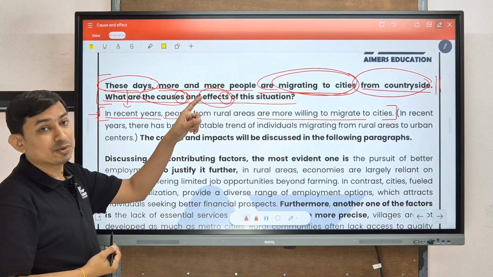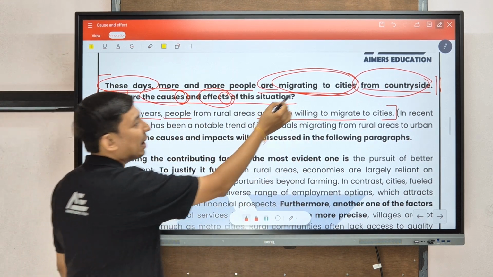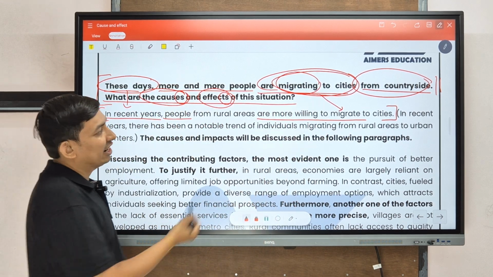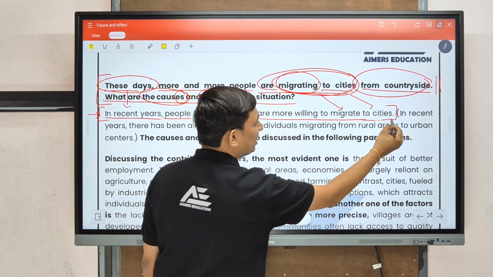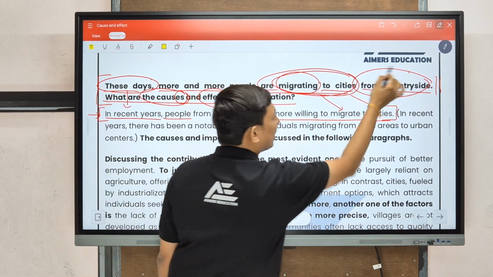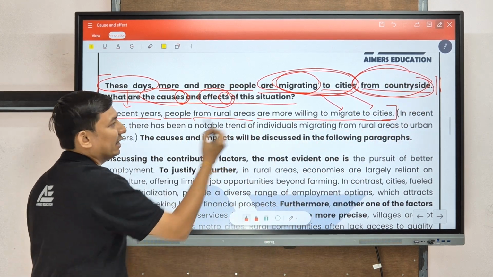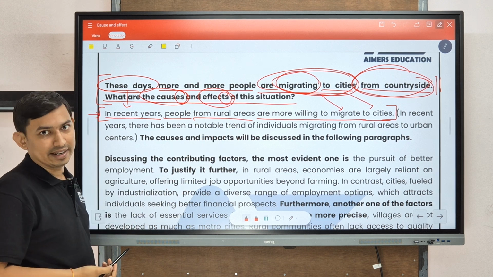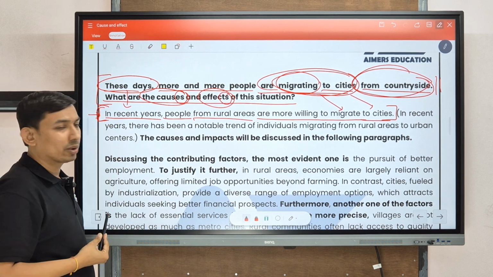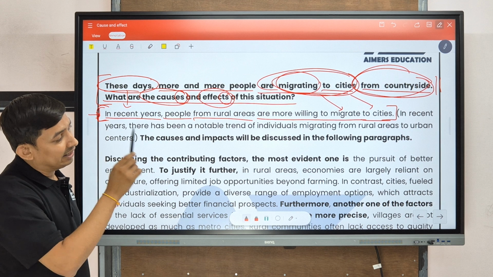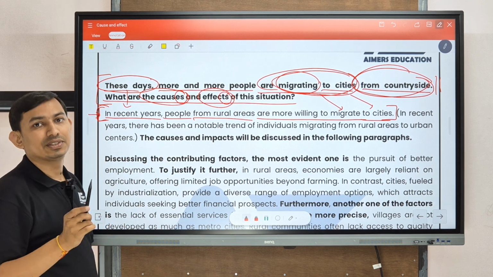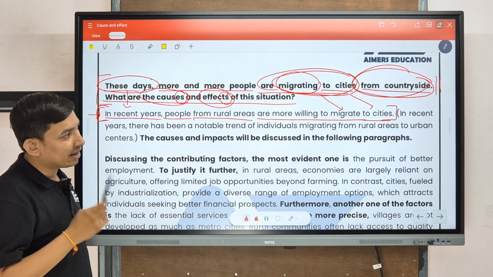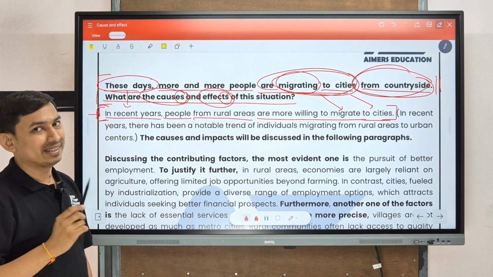See that they have changed the word form from migrating to migrate. So it is one type of paraphrasing. Then cities, same. From countryside, from rural areas. We can say that countryside is a synonym of rural areas. So this is your introduction, and in the introduction this is your first sentence, which is the paraphrased version of the essay topic. Now we have to write one thesis statement.